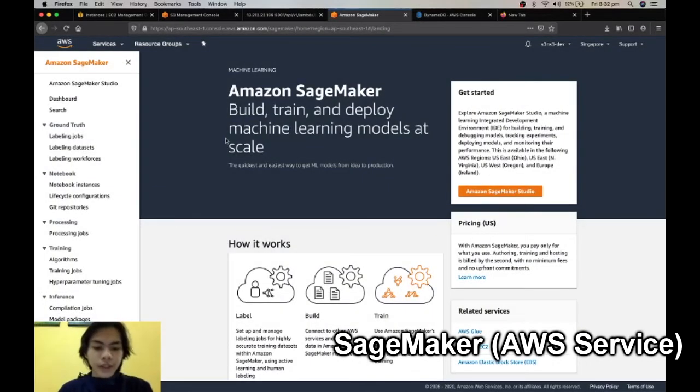Hi, I'm Farzufian, and I will explain how we used Amazon SageMaker to implement the training of our machine learning model for our prototype approach.